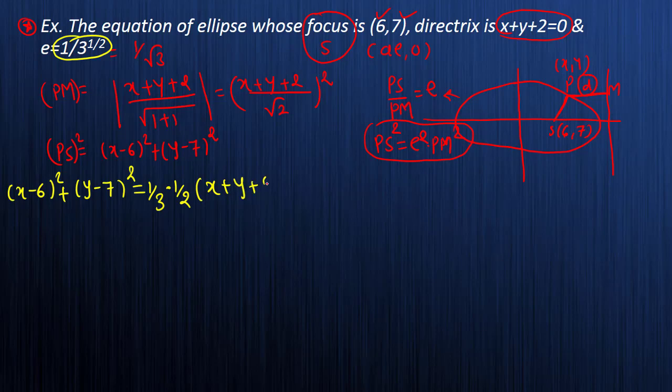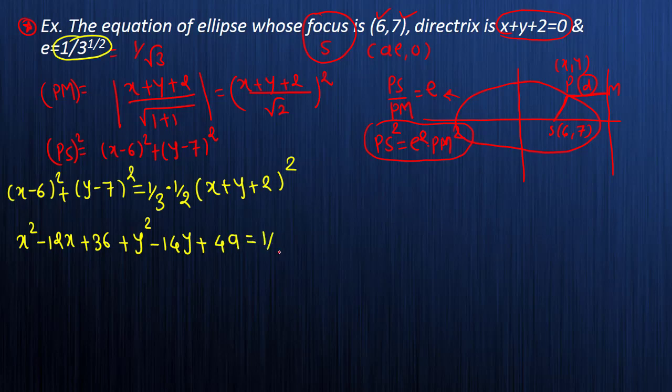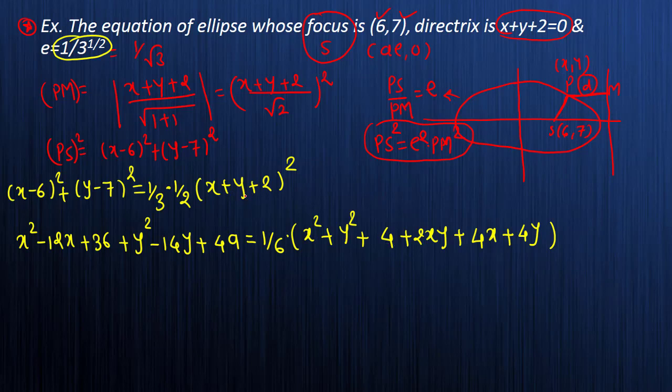Now solve this. So you will be having x square minus 12x plus 36 plus y square minus 14y plus 49 equals to 1/6 into x square plus y square plus 4 plus 2xy plus 4x plus 4y. Isn't it? Okay, so x square plus y square plus 4 हो गया. ये 2 into 2 4xy 2xy 4x and 4y. Okay, very good. Now let's solve this.